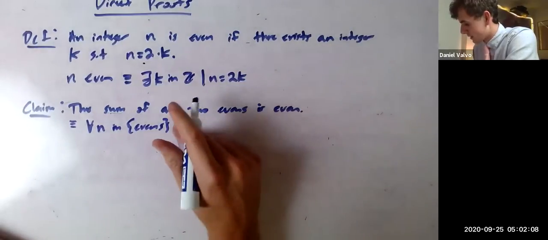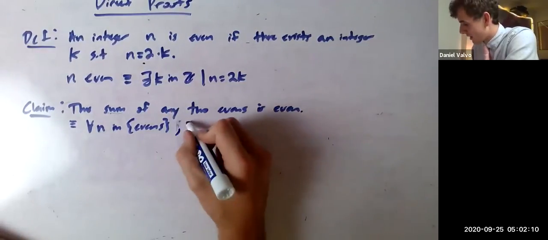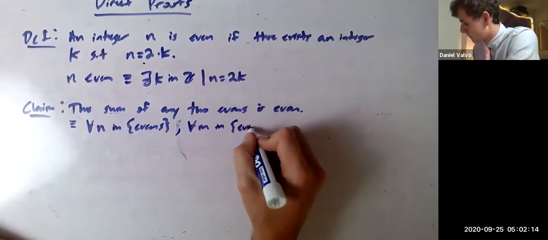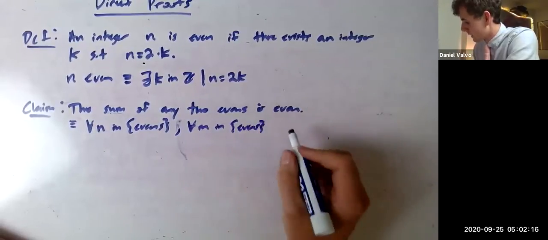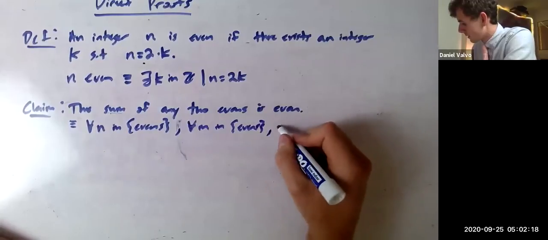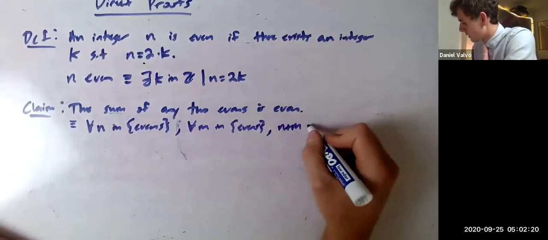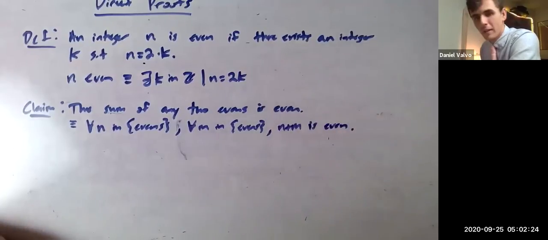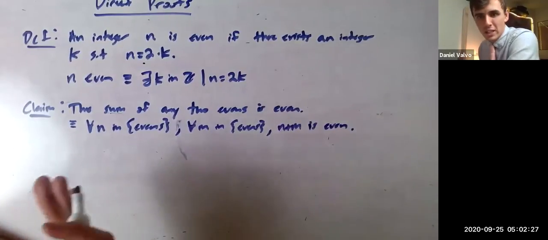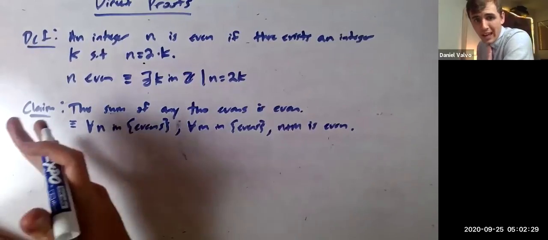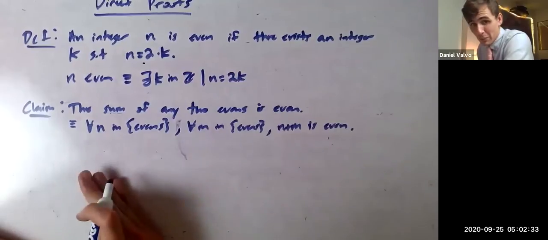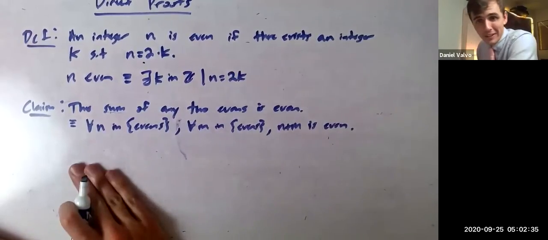And for all m, even. So this is a double universal statement. The sum of any two even numbers is even. That means for all n evens, for all m evens, for any two evens you pick, you add them together and you get even.